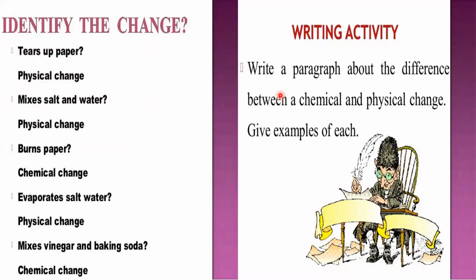So, what have we actually learned? What are physical changes? When the change occurs only in the shape, size, and state of matter, it is called a physical change. This writing activity, how you will write it, the differences between physical and chemical change. First point, you need to write that the changes which occur only in the physical properties of matter are called physical changes. These are temporary changes. They can be reversed. No new substance is formed. No energy changes will occur.